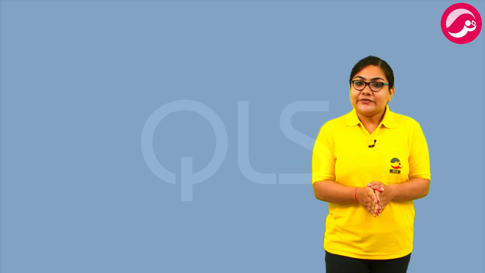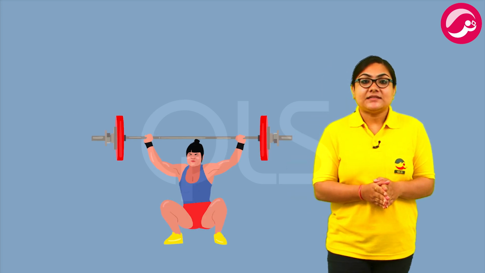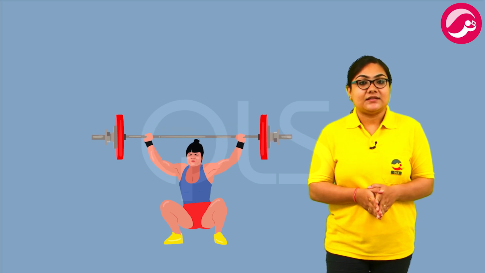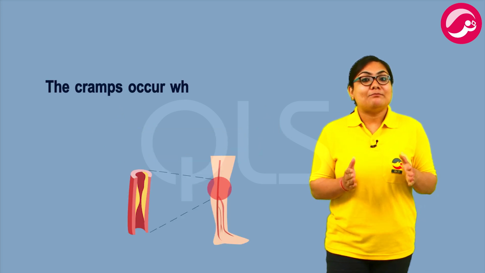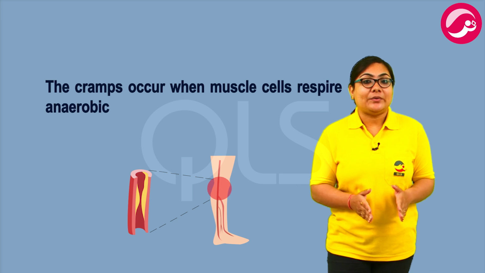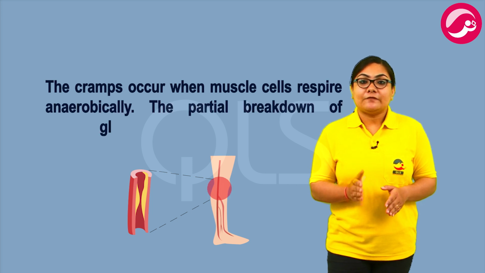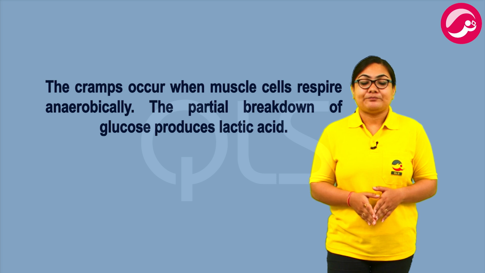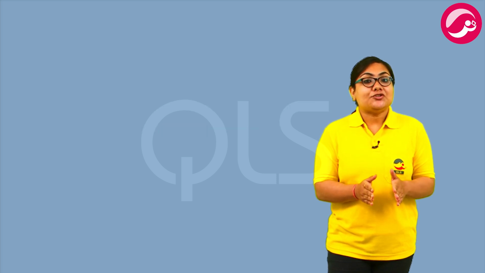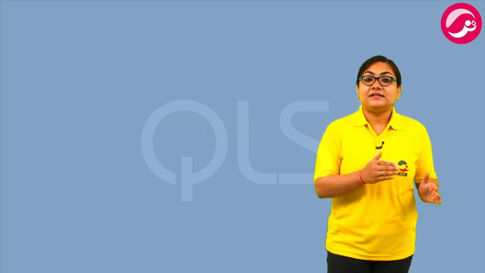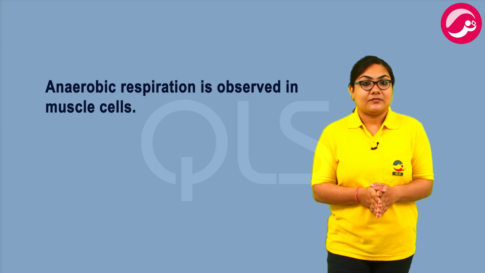Now, have you ever wondered why you get muscle cramps after heavy exercise? The cramps occur when muscle cells respire anaerobically. The partial breakdown of glucose produces lactic acid. This accumulation of lactic acid inside the cells leads to muscle cramps.